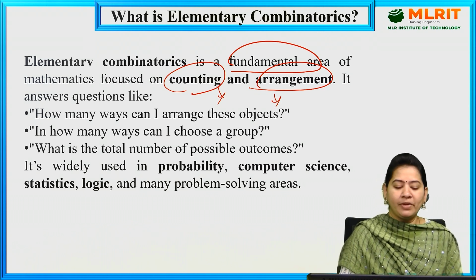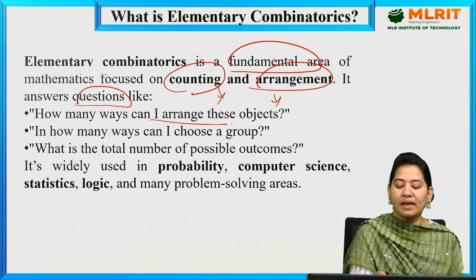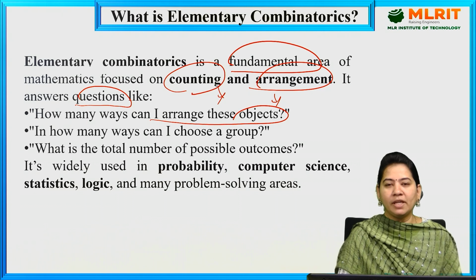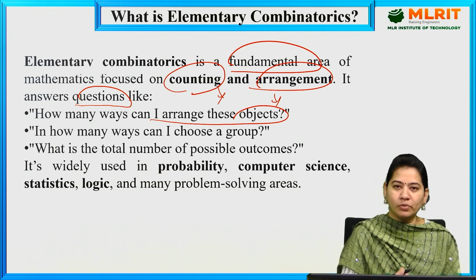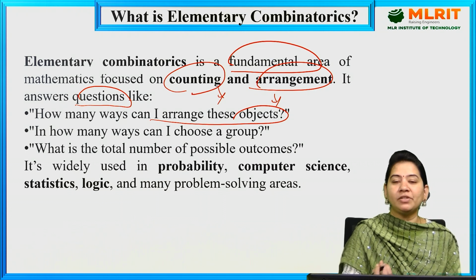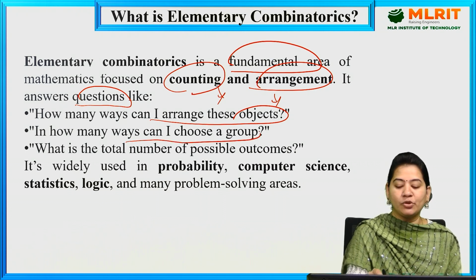So here we have the basic questions. It answers questions like how many ways can I arrange these objects? Here, how many ways can I arrange these objects means nothing but that we are going to count the number of ways in which we can arrange them in different manners. In the same way, in how many ways can I choose a group?